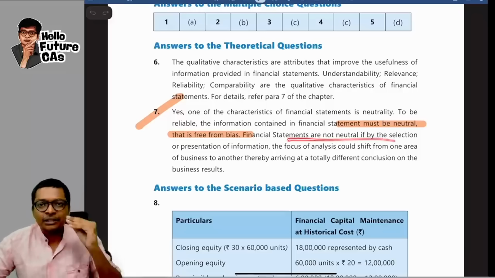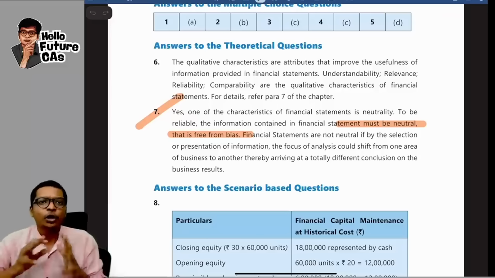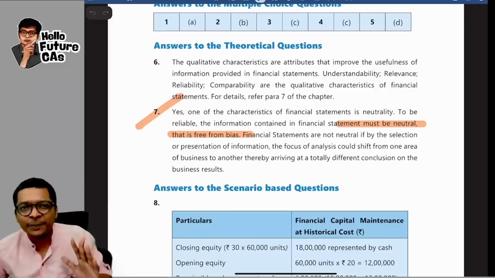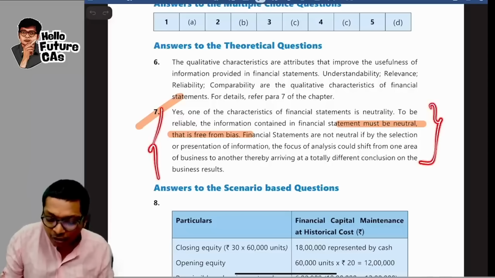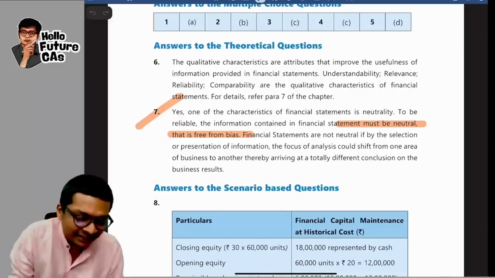Free from any bias. You should not make judgments. Today you're all judging people so quickly. You will see something on social media and judge a person without knowing anything, correct? So they are saying the FS should be neutral, free from bias, know something properly and only then decide, guys.